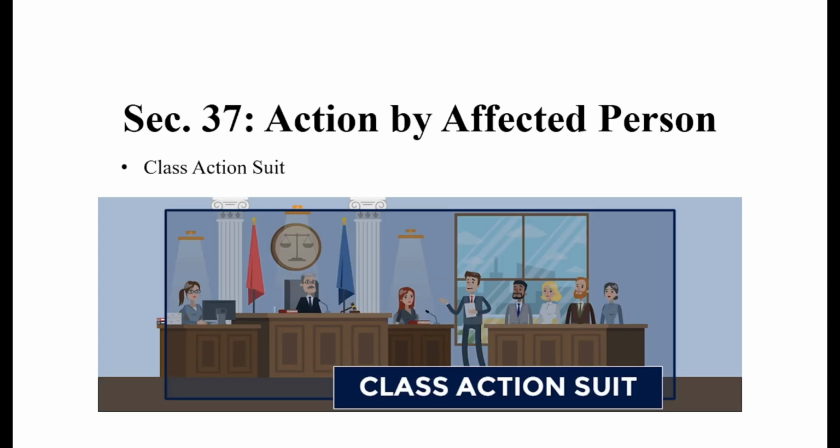Now moving ahead with the next section, which is section 37, class action suit by affected persons. So basically the provision of class action suit is discussed under this particular section. Let's assume a particular situation where a group of people, not a single person, file a petition from respective areas or in a particular area against a person.